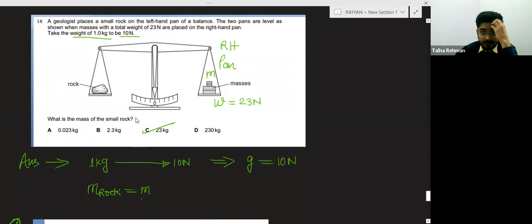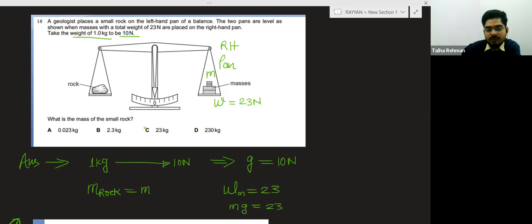Your answer is right. Basically, they are asking the mass. Weight of this mass is 23, so mass times g is equal to 23.